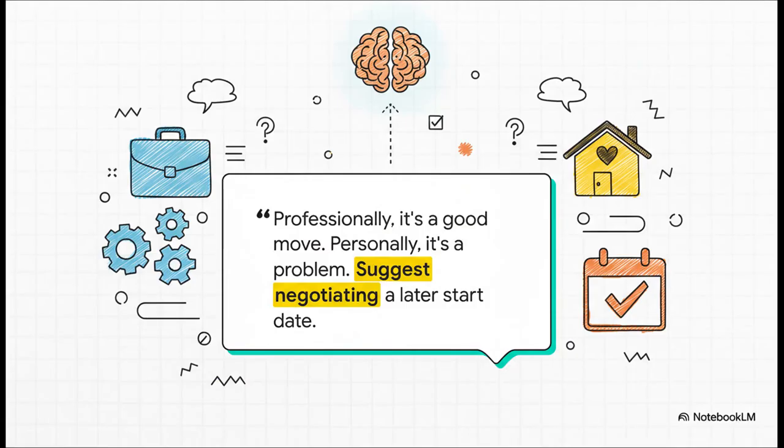And for our last test, we asked the question in what we call our Chief of Staff space. Now, this is the one that integrates both our work and our personal accounts. And this is where the magic really happens. The AI sees both sides. It says, look, professionally, this is a great move, but it also sees the personal cost and gives a truly strategic recommendation. You should negotiate the start date.